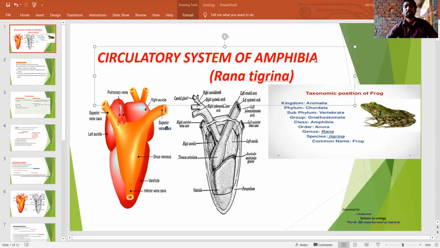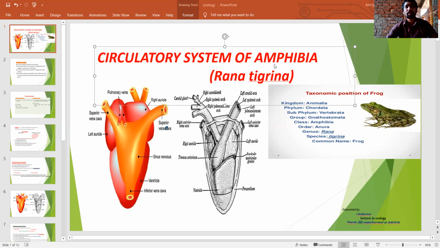These amphibians are the first terrestrial vertebrates on the earth. They live in the terrestrial region and also in the water region.